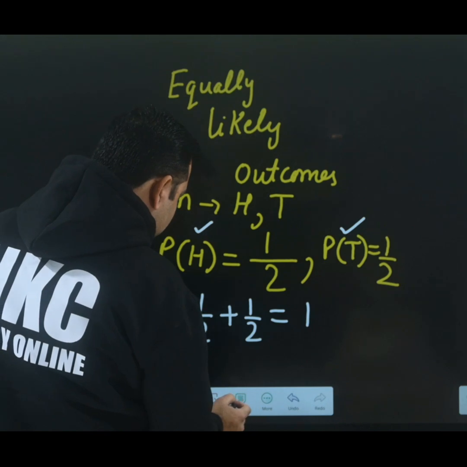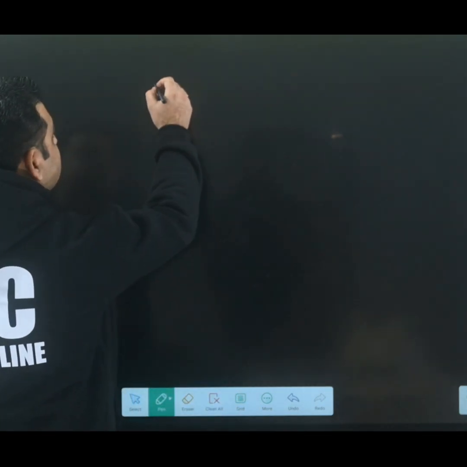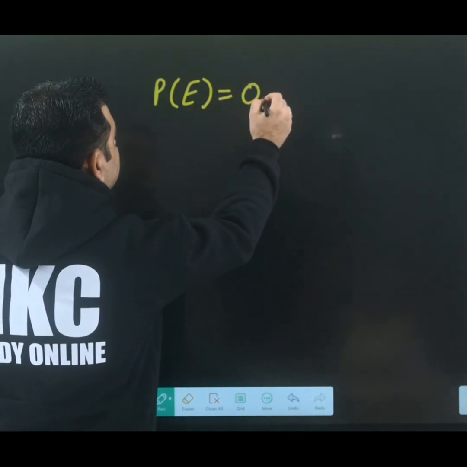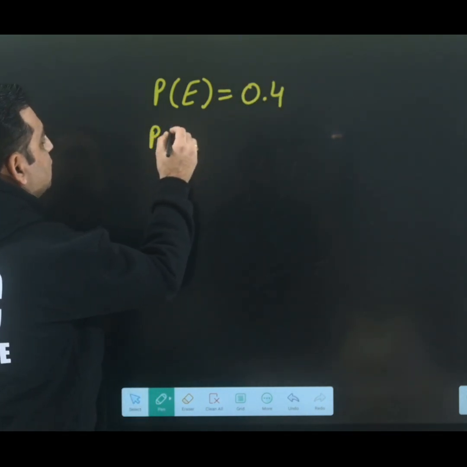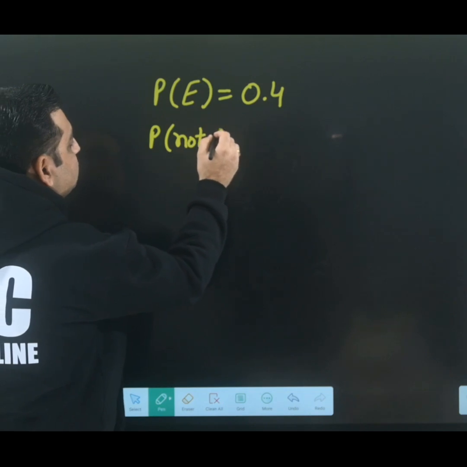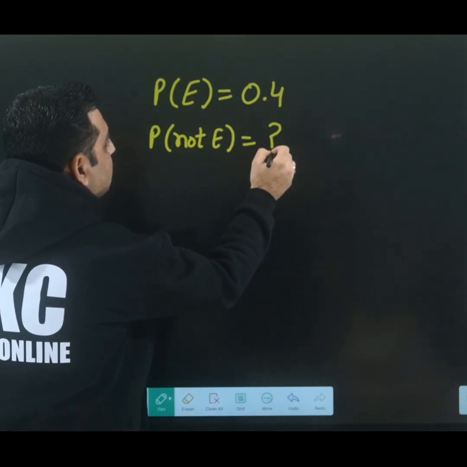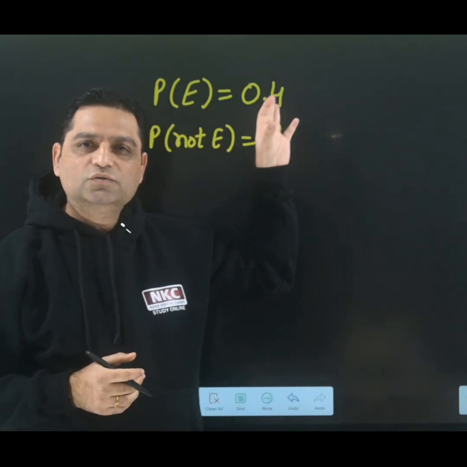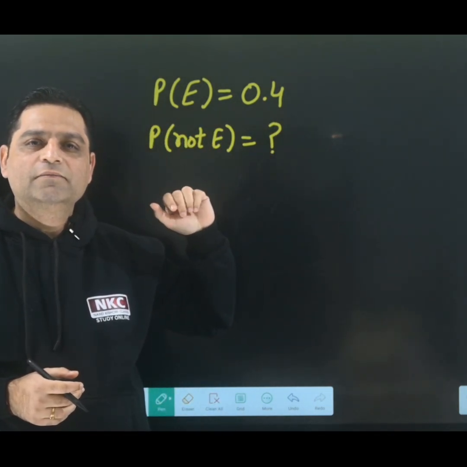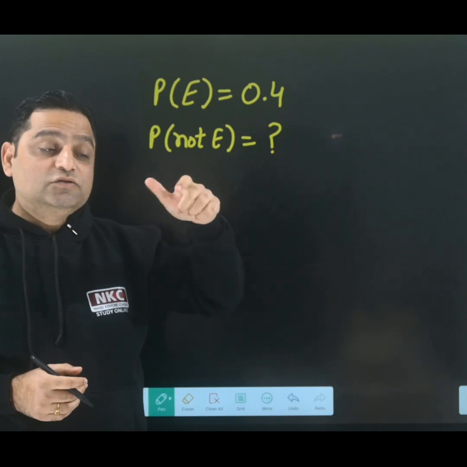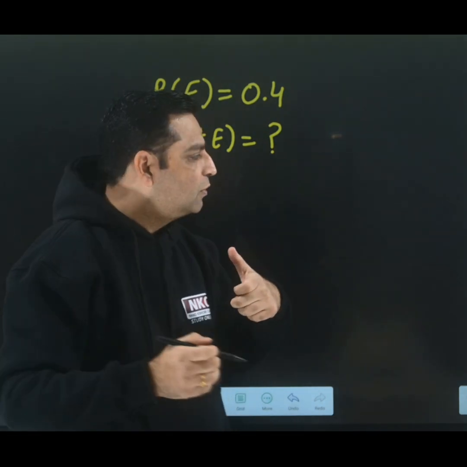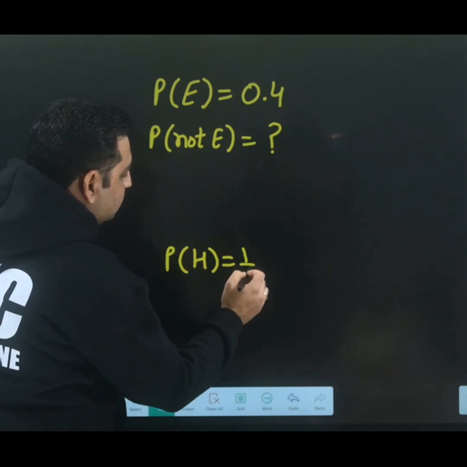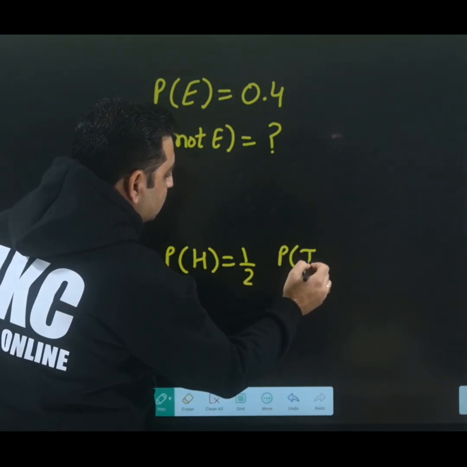You know how this result is important? Because sometimes you get this question that probability of an event is 0.4. Find the probability of not happening that event. These are the kind of questions usually asked. So I was about to reach these types of questions. As you had seen, probability of head was 1 by 2 and probability of tail was 1 by 2, right?